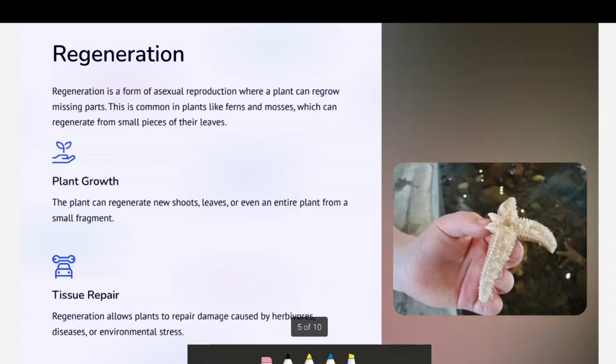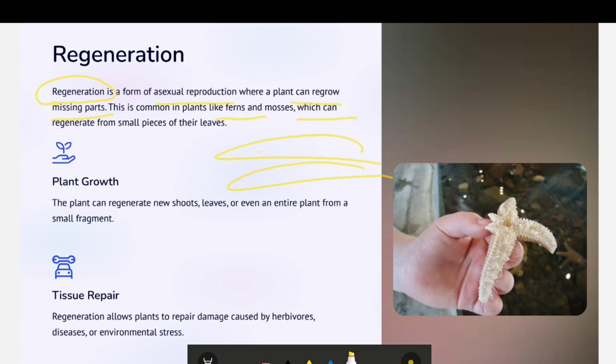Now regeneration. The word itself says regeneration, meaning regenerating again. Regeneration is a form of asexual reproduction where a plant can regrow the missing part. For example, ferns and mosses. You must have seen a fern. It has small spores. This type of plant can grow by regenerating. Let's see the next one.